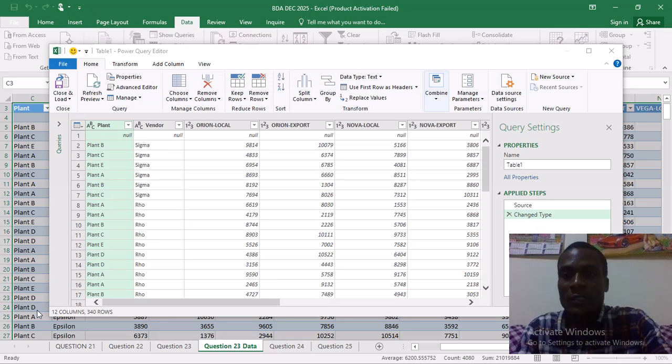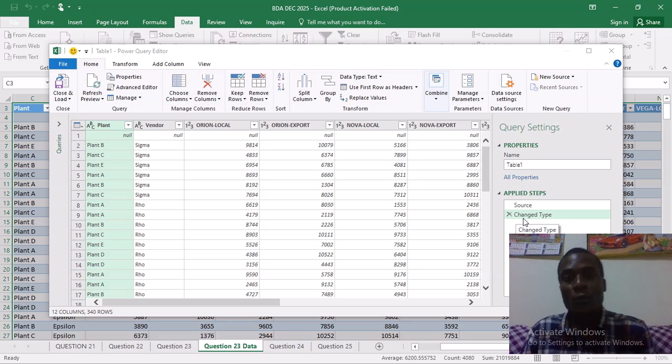Now here we can see Query Settings. On this side, under Query Settings, is the name of the table that you will create after transforming. And here where my cursor is, it shows the transformation steps that you have undertaken. Since this is just a revision video, not a class video, in class we talked about Power Query.